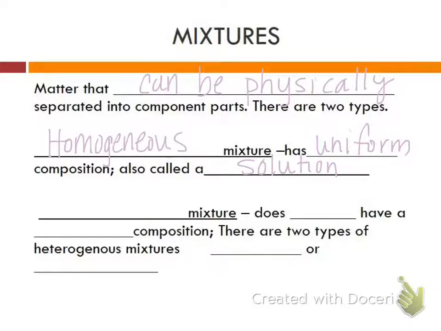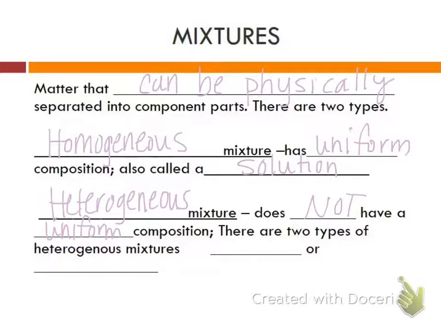So for example, if any of you wear contact lenses, you use saline or contact lens solution to put your contacts in, and if you look at it, it looks the same throughout. You can't see the different parts of that solution. A heterogeneous mixture is the opposite. It is not uniform in composition, and you can visibly distinguish its parts. So it does not have a uniform composition. There are 2 types of heterogeneous mixtures, and they are colloids and suspensions, which we will get into later in the year.